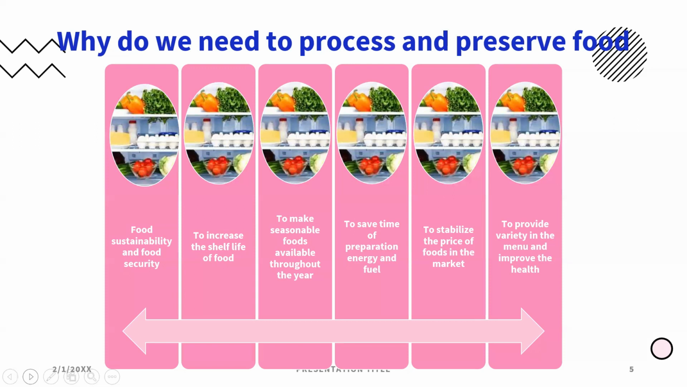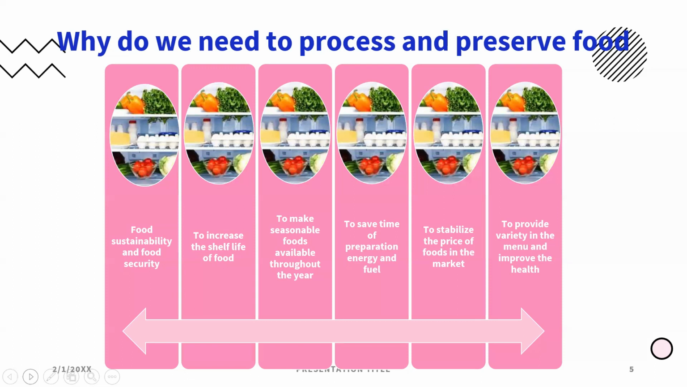And then, to make seasonal foods available throughout the year. For example, take apple. This apple is available in plenty, and after the season, the cost of the apple rises. That is, during the season it may be sold for 10 or 25 rupees, and during off season it is sold at 100 or 150 rupees. In such cases, this apple can be processed into juice, jams, and sweets, so that the apple can be made available throughout the year. Then, to save time of preparation, energy, and fuel.